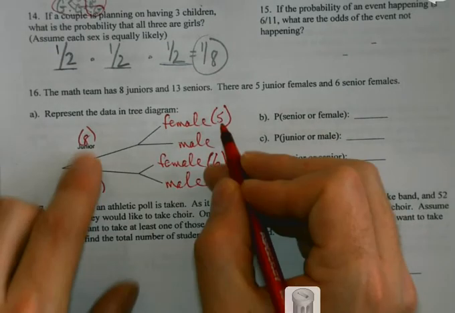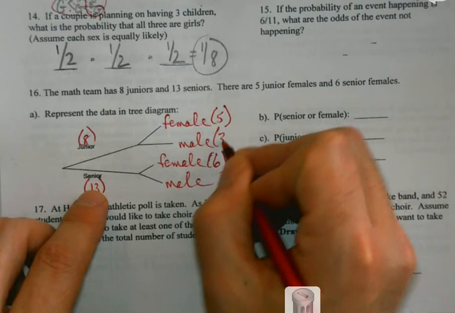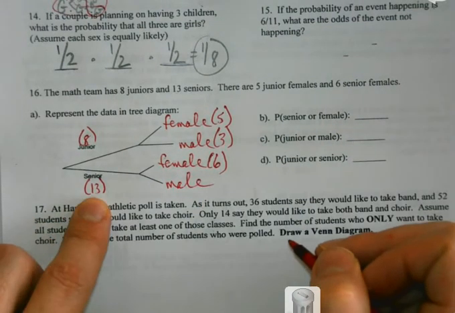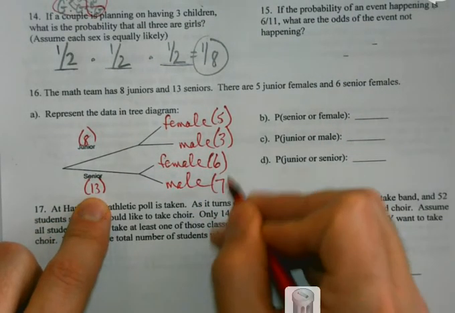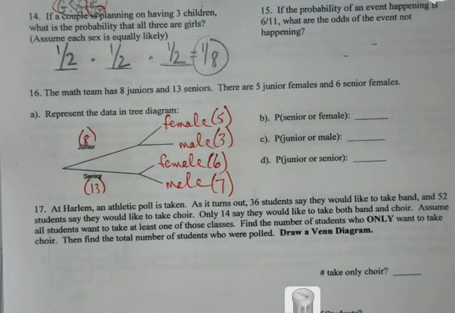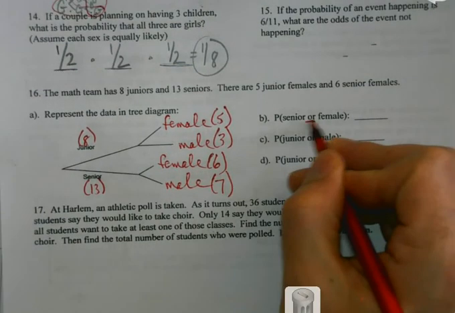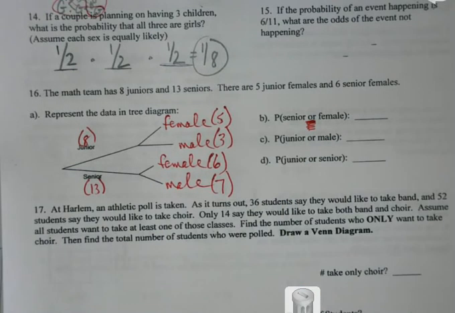3, because there's 8 juniors and 5 are females, so 3 are males. And what about senior males? 7. So now we have to watch very carefully on wording. When the magic word "or" comes up, that typically means we're going to be adding probabilities together.